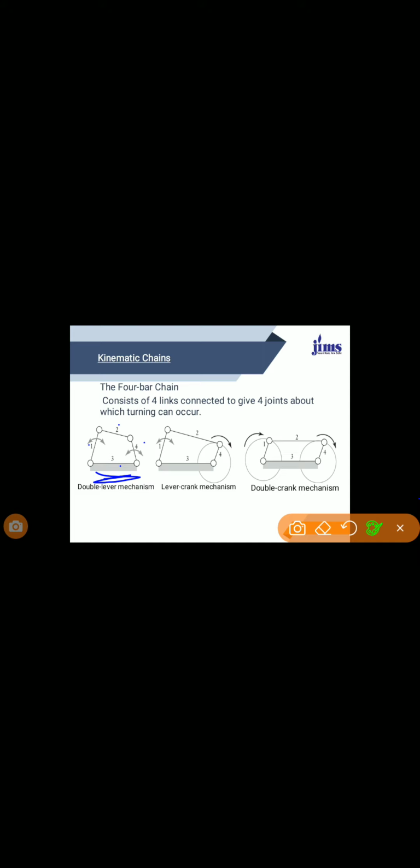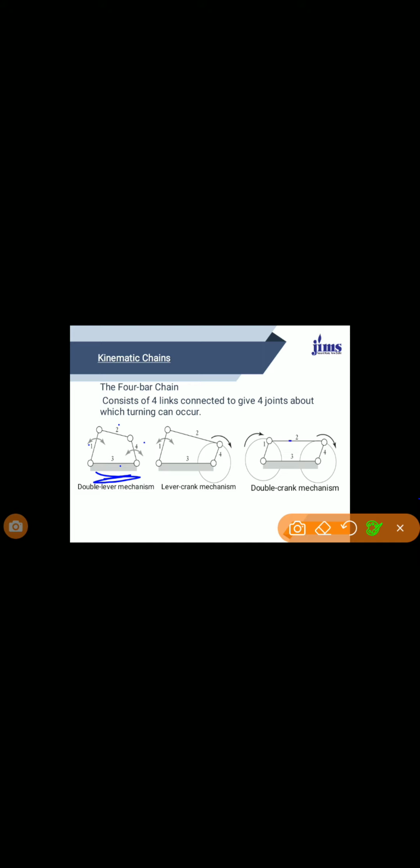I think you are familiar with Grashof's law. What is the statement of Grashof's law for a 4-bar chain mechanism? The sum of the shortest and the longest link lengths should not be greater than the sum of the remaining 2 links if there is to be continuous relative motion between the 2 links. That is what we call Grashof's law.